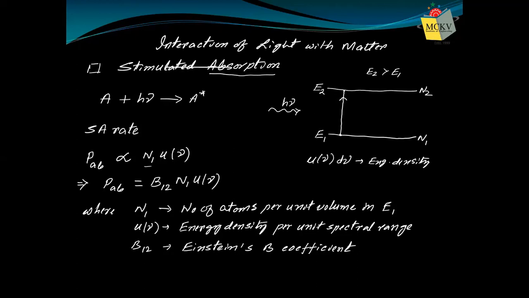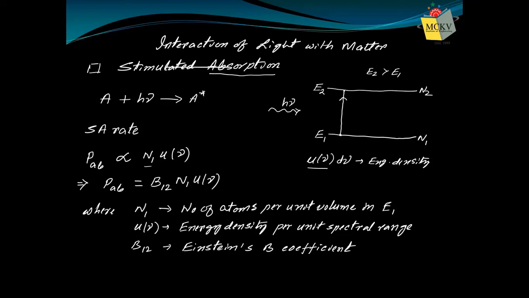But what do we require here? We require only u nu. That means energy density by d nu. And what is d nu? D nu is the spectral range. That means frequency nu to nu plus d nu. Then d nu is that range.